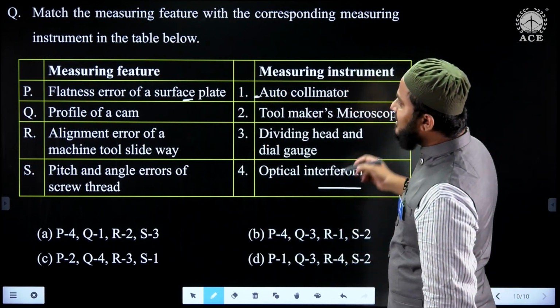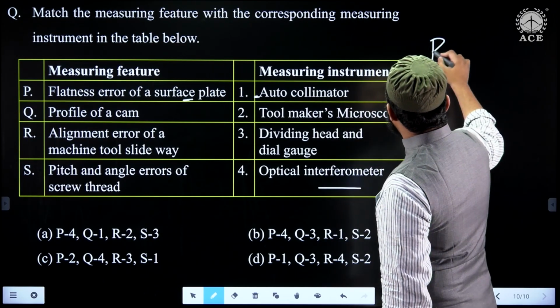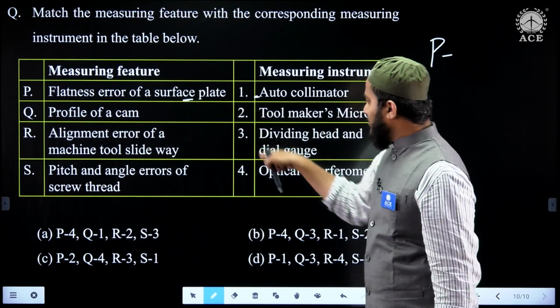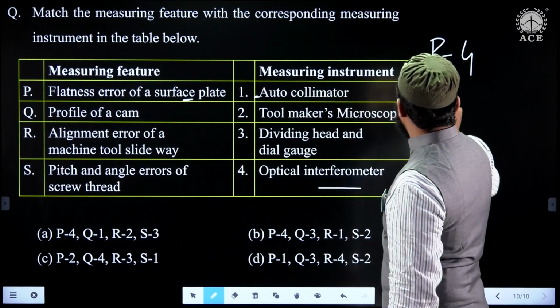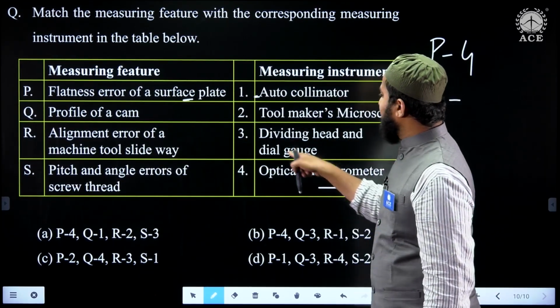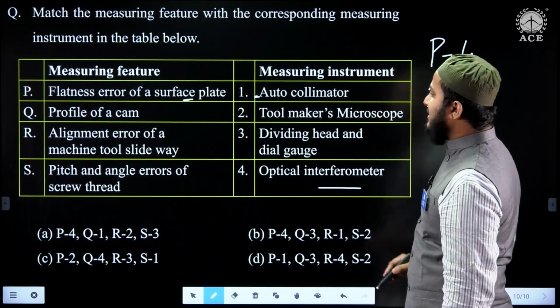Therefore, based on this, P is matched with 4, and Q, the profile of a cam, is measured by using a dividing head and dial gauge.